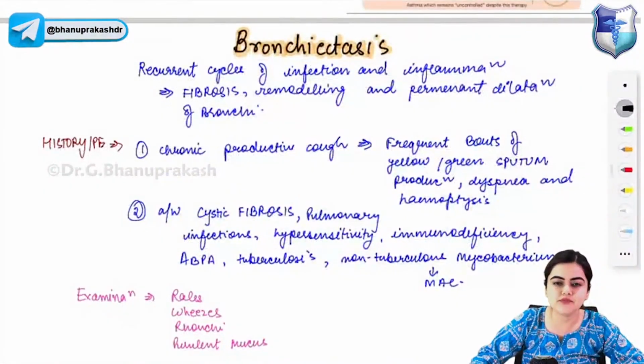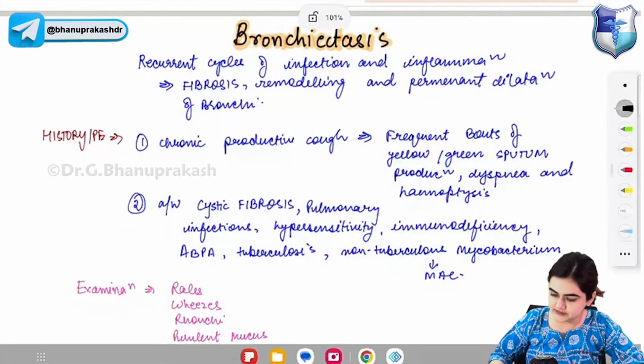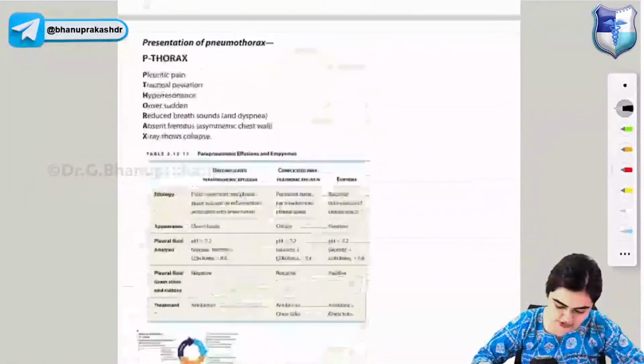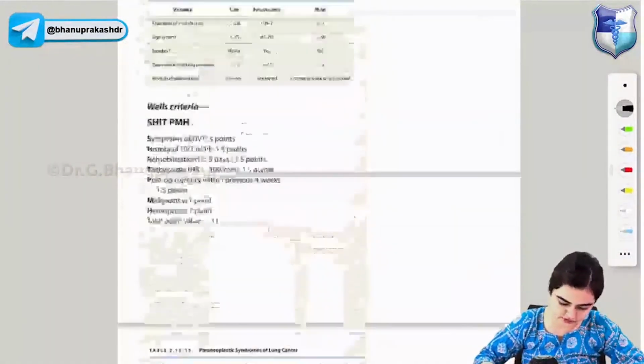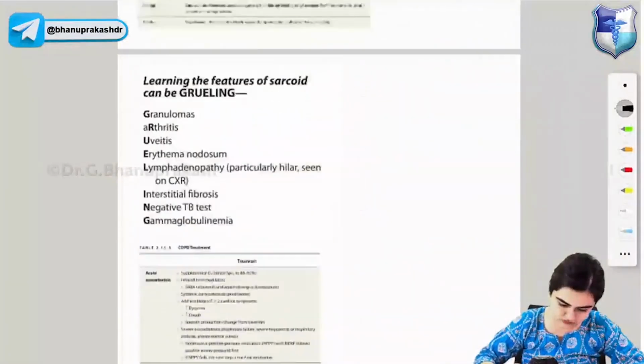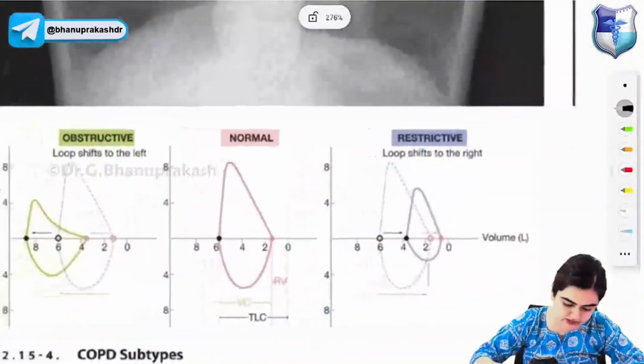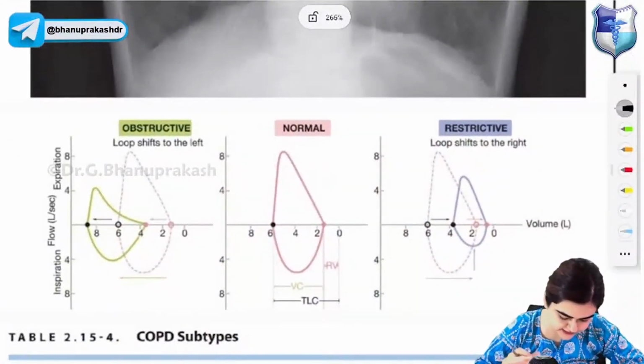Let's move to the next topic, that is bronchiectasis. Before moving to bronchiectasis, let me show you some graph related to obstructive and restrictive lung diseases. Just a second, I will show you that graph which shows patterns of obstructive as well as restrictive lung diseases. Okay, is that the graph? Yes. This is the graph which is repeatedly asked in the exam.